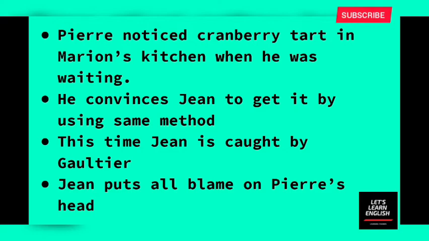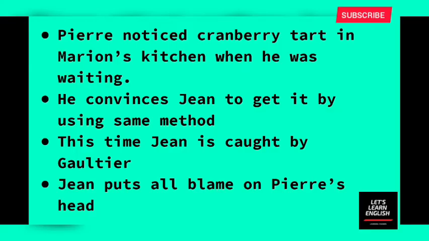But what happened there? Marion, who listened to the words of Jean, does not show any kind of indifferent expression. She tells him to wait to get the cranberry tart. But after a few minutes, there comes Gaultier, Marion's husband. As soon as he saw Jean, he starts beating him with a stick. Gaultier asks him about his eel pie. Now, in order to escape from Gaultier, Jean puts all the blame upon Pierre's head.